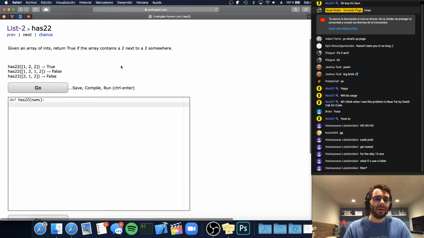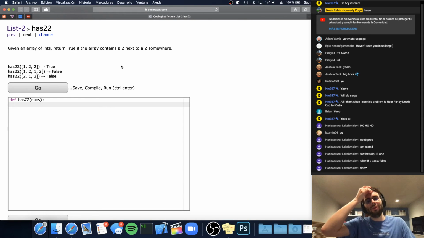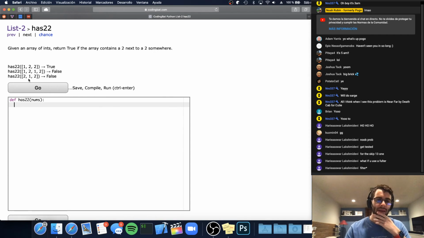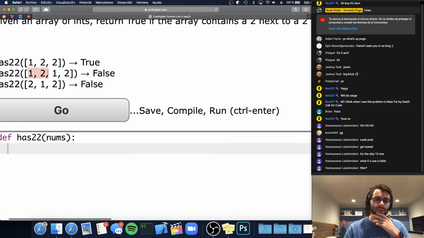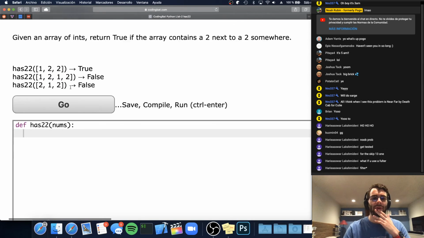Given an array of ints, return true if the array contains a 2 next to a 2 somewhere. This one's pretty boring, pretty straightforward, but there is a nice little trick you can do in Python. We want to look at all of the pairs of numbers. Like in this 1, 2, 1, 2 example, we want to look at 1, 2, and then 2, 1, and then 1, 2. We want to look at each pair of numbers, right?